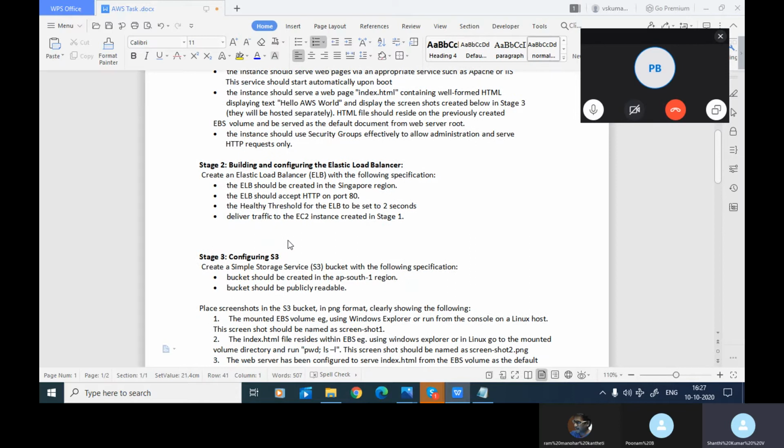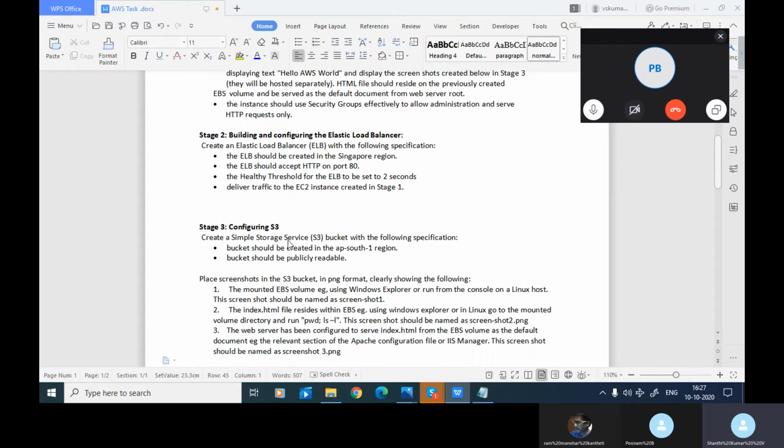Okay. Then configure S3. Create a Simple Storage Service bucket with the following specification. The bucket should be created in the stage 1 region. The bucket should be publicly readable. It means your URL needs to be declared public. You understood?